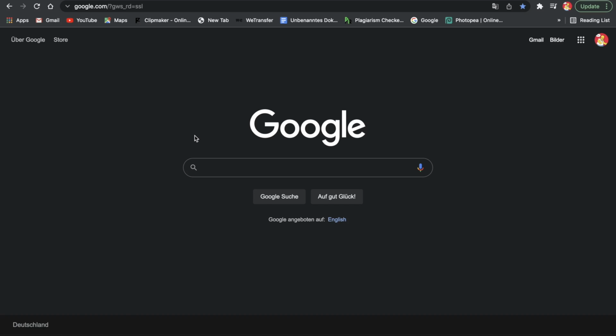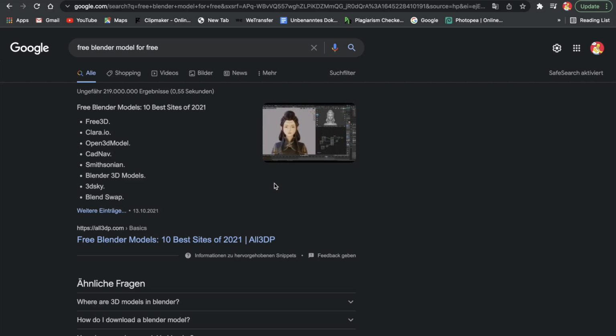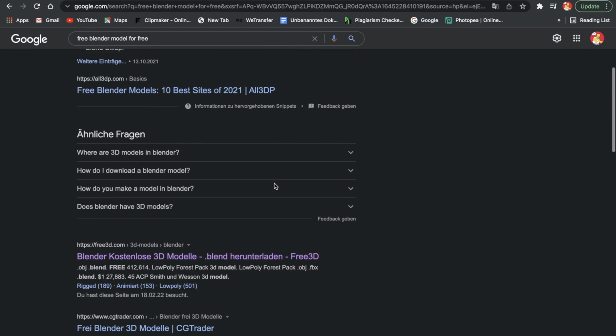Okay, first of all, we obviously need some kind of character we want to animate. And for that, I'm just going to search free Blender model so that we can animate that. You can take your own file too. That just has to be a .obj file, and then you can use that too. So if you create that in Blender, that works fine too. It doesn't take much time. Maybe watch a video on that and then you will have a character yourself. But you can totally just get a character here too.